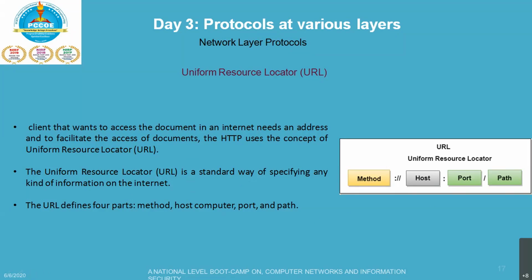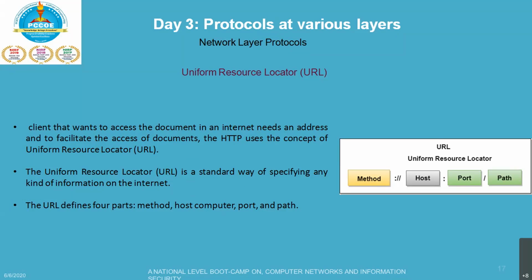Okay, so four parts are there: method, host computer, port, and the path. So if you say method, the method is a protocol used to retrieve the document from the server, for example HTTP. The host is a computer where the information is stored, and the computer is given an alias name.